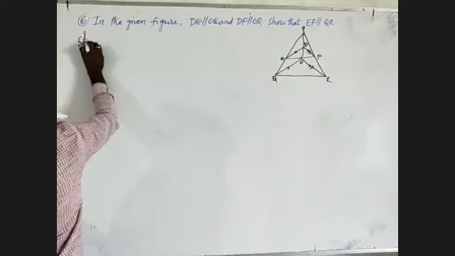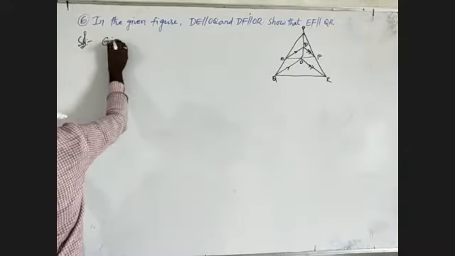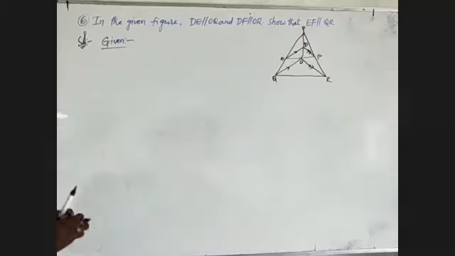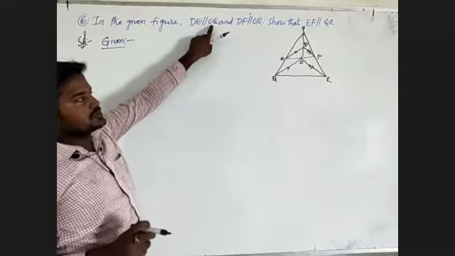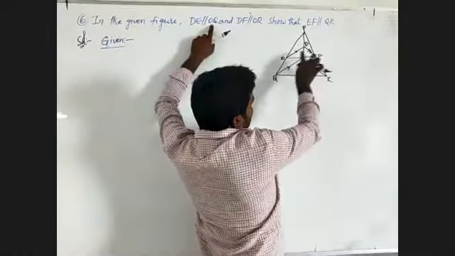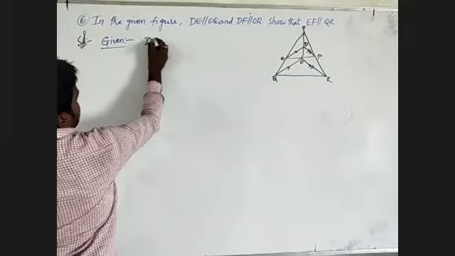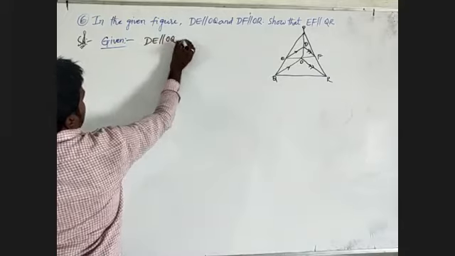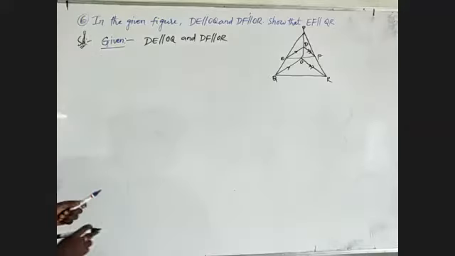Now I am going to the solution. First I will write the given. What is given in this one means here DE is parallel to OQ. Here we will observe DE is parallel to OQ. After that, one more is given, that is DF is parallel to OR. I will write those two statements. DE is parallel to OQ and DF is parallel to OR. These are the given two parallel lines.